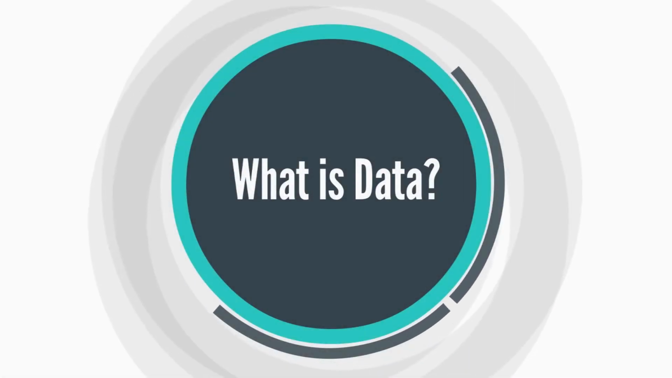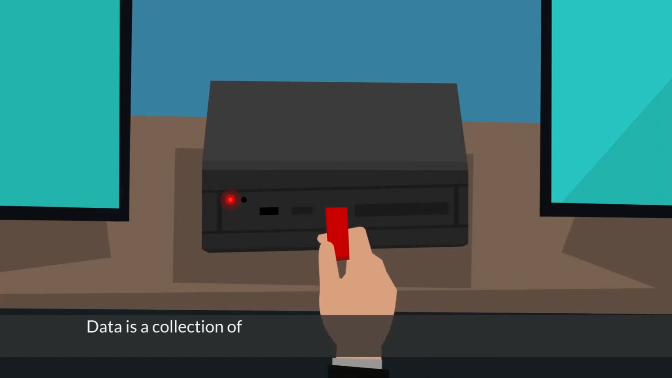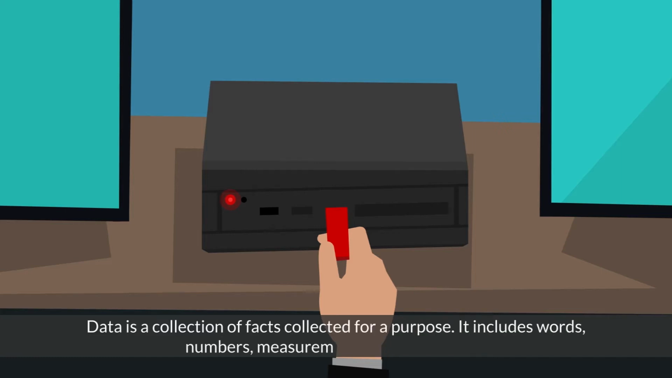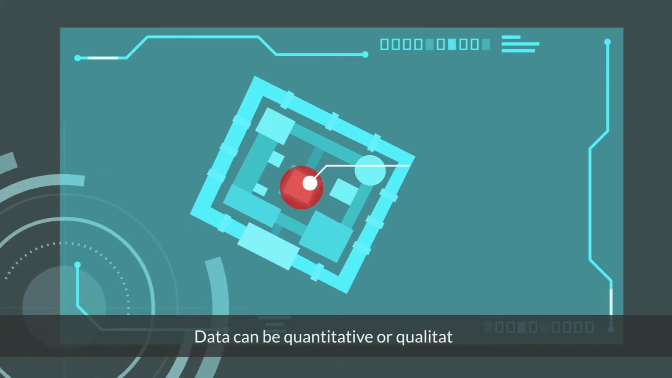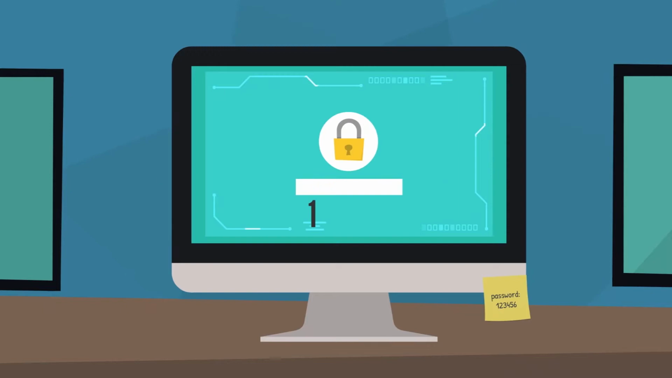What is data? Data is a collection of facts collected for a purpose. It includes words, numbers, measurements, or observations. Data can be quantitative or qualitative.